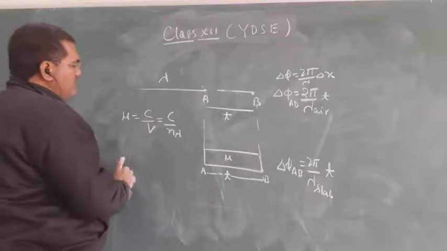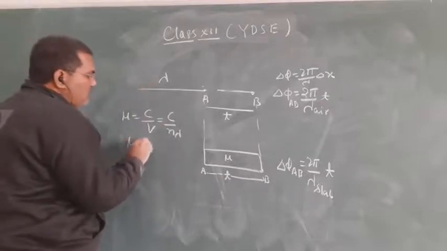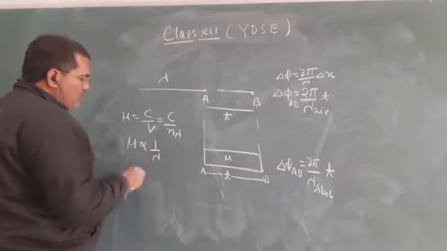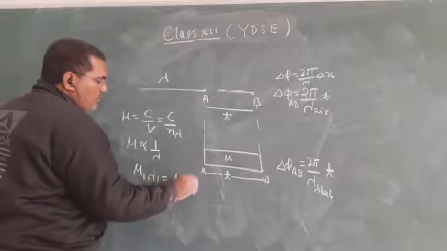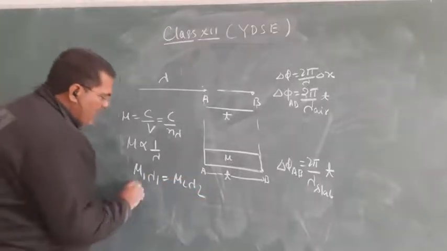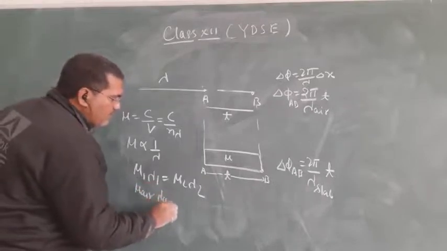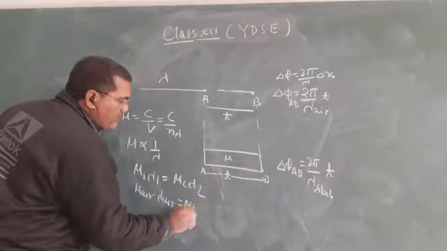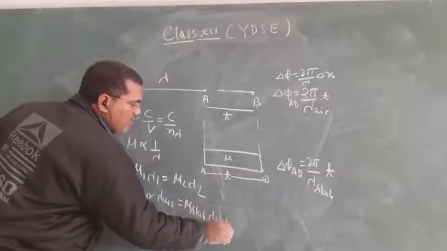Frequency is the same, C is the same, so mu is proportional to 1 by V. You can say mu 1 lambda 1 equals mu 2 lambda 2. So mu air lambda air equals mu slab lambda slab.